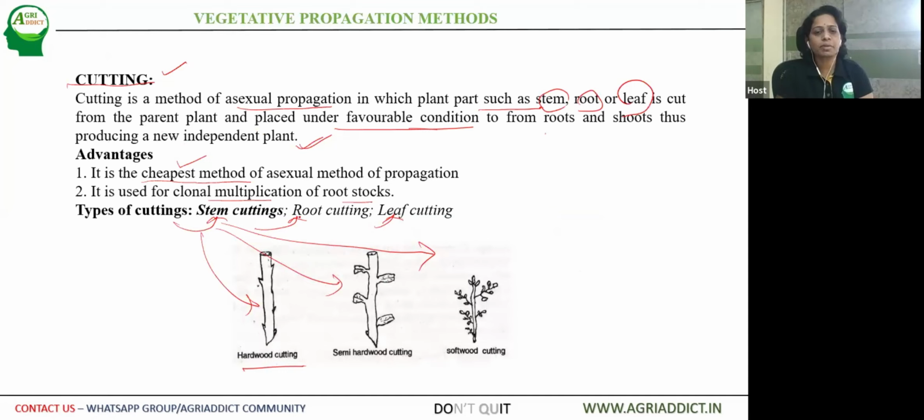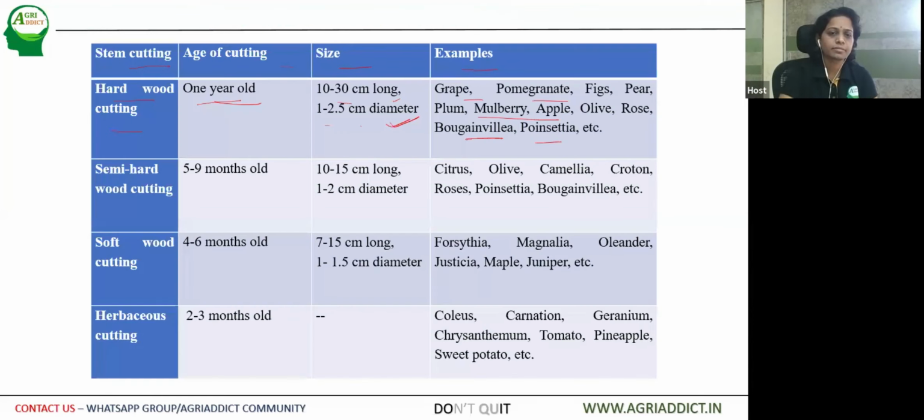the hardwood cutting would be like this. It has a thick diameter stem with so many buds. So this is the best commercial method of propagation for these crops.